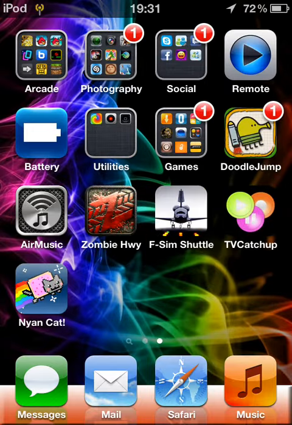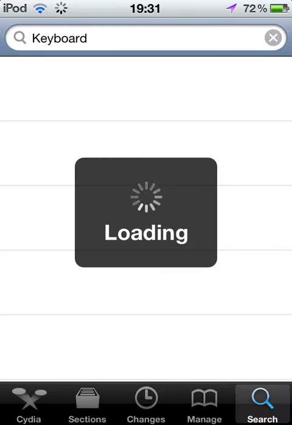So you want to go to Cydia and wait for it to load. You will notice if you're on Cydia and you're using any themes that it doesn't show up at the top. So you want to navigate to the search tab at the bottom and type in keyboard. And again, you need to wait for Cydia to load.